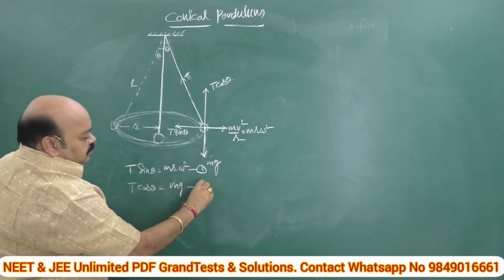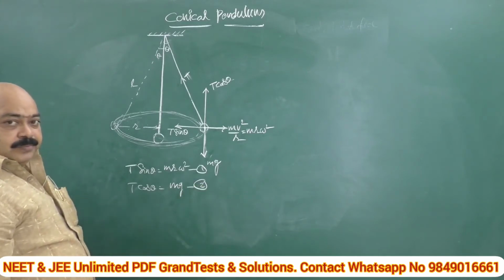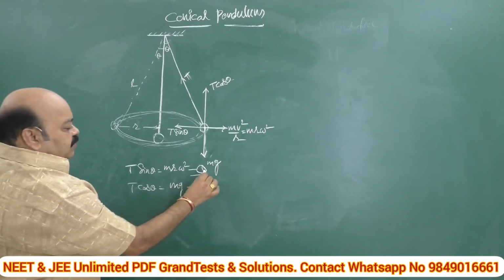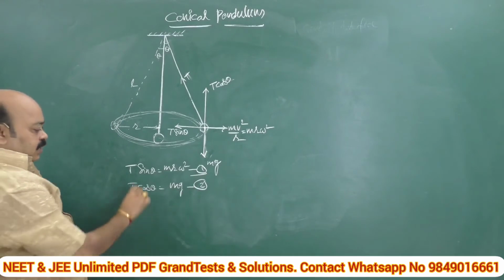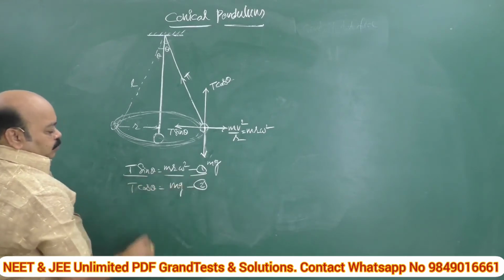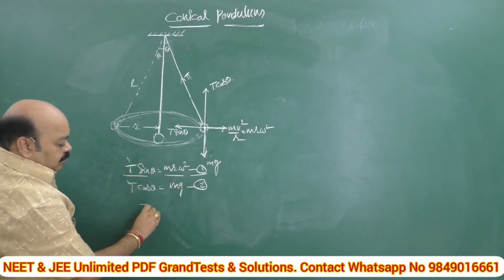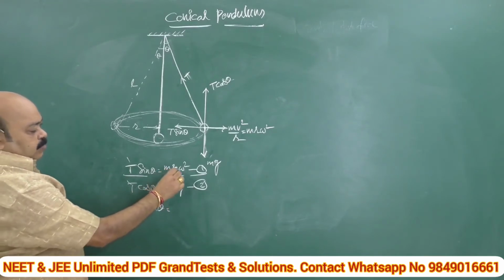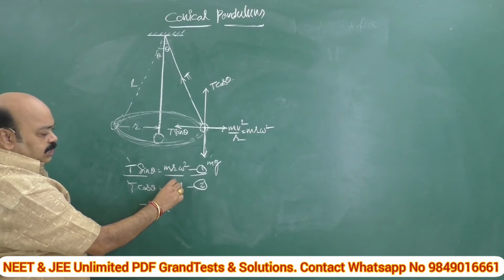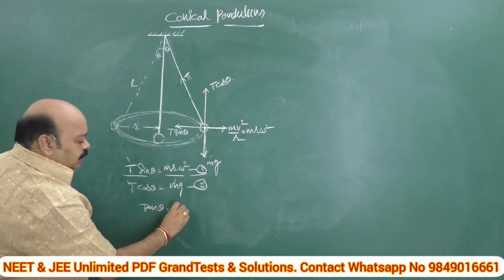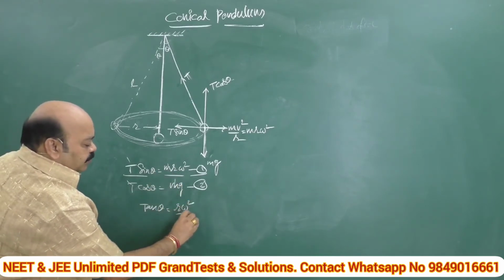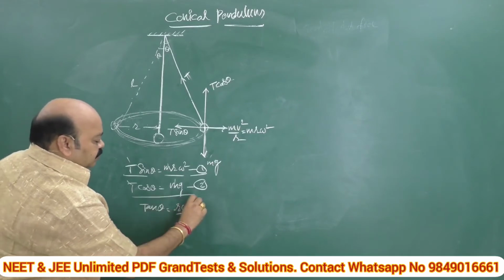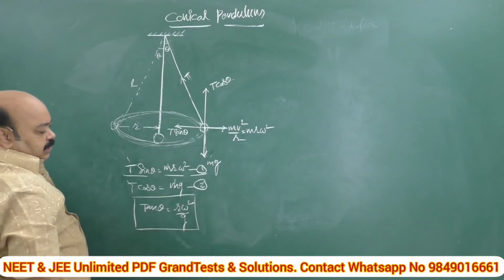This is equation 2. If we divide equation 1 by 2, this T gets cancelled, and we get tan theta is equal to mr omega square by mg. The m gets cancelled, giving r omega square by g. This is equation 3: tan theta is equal to r omega square by g.